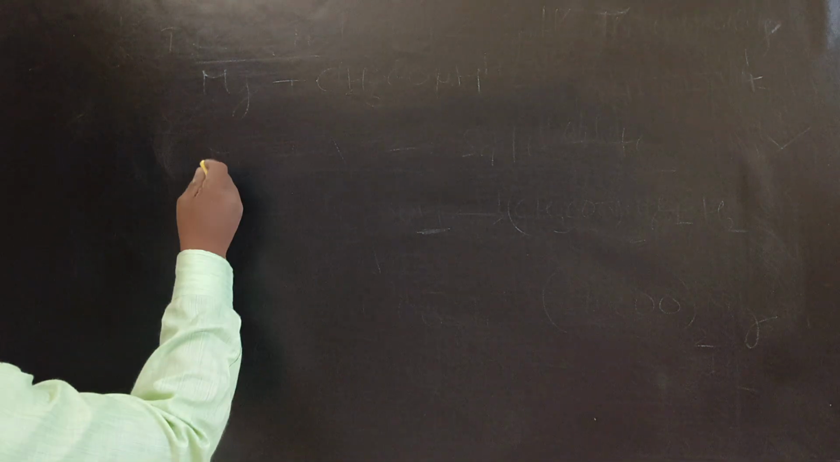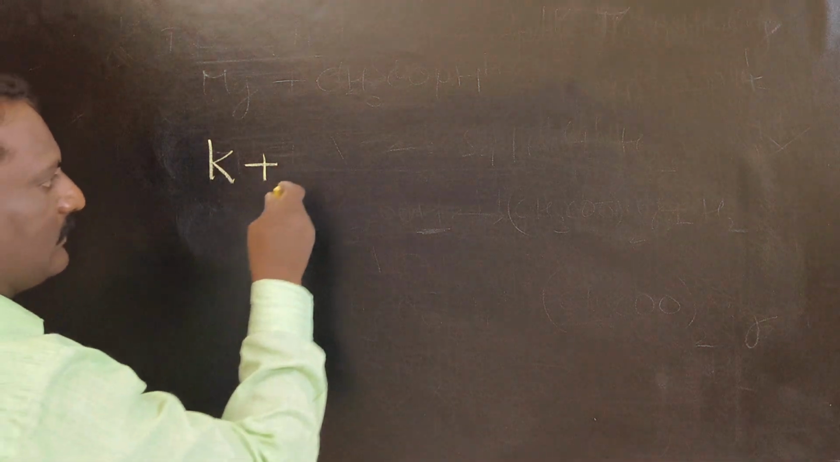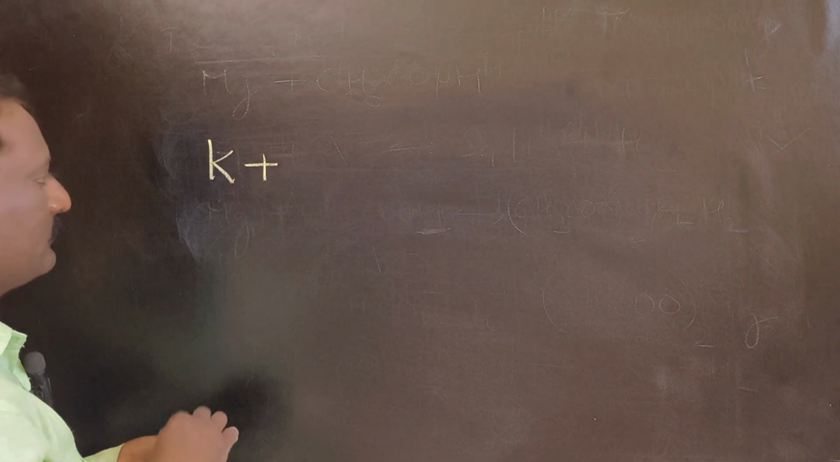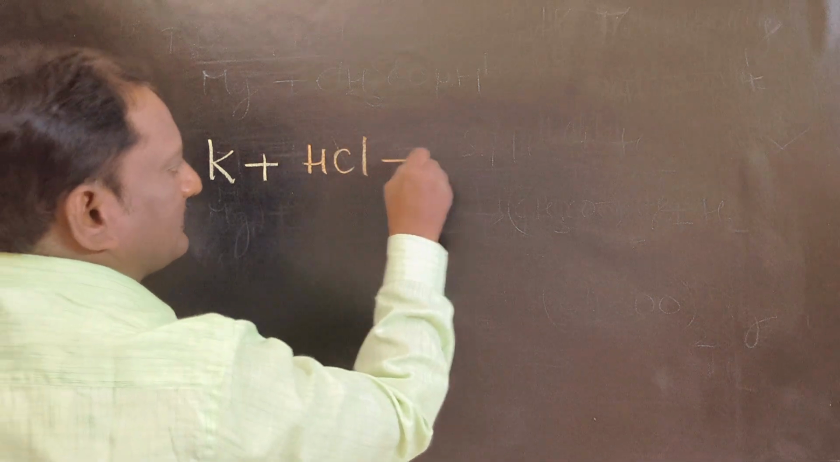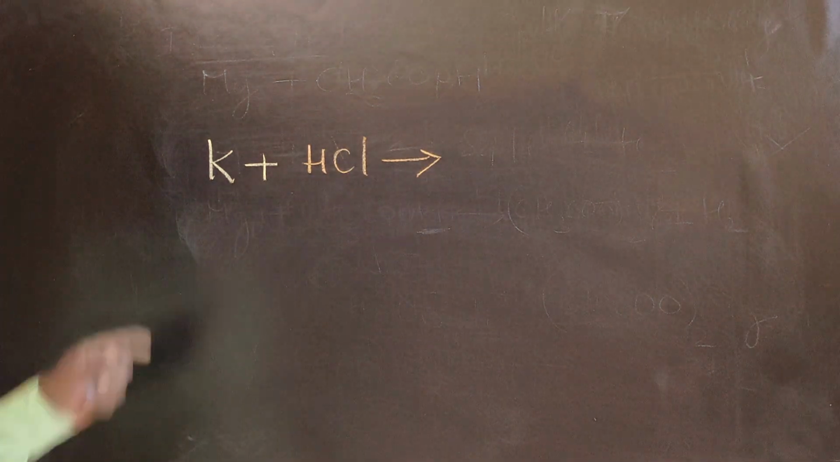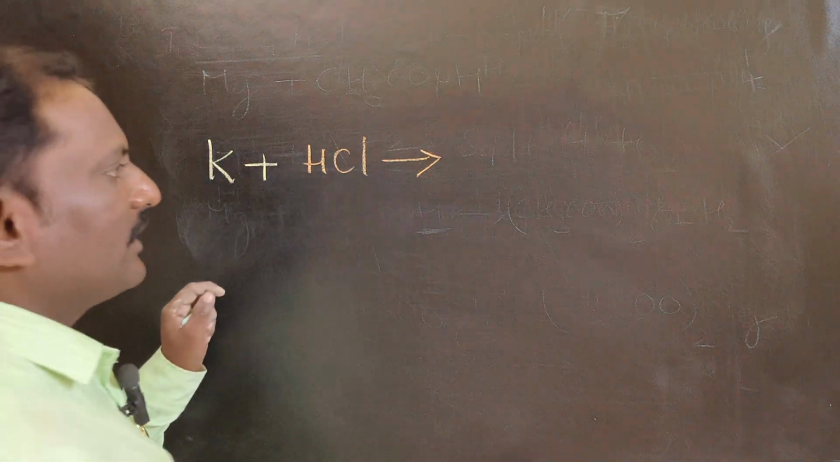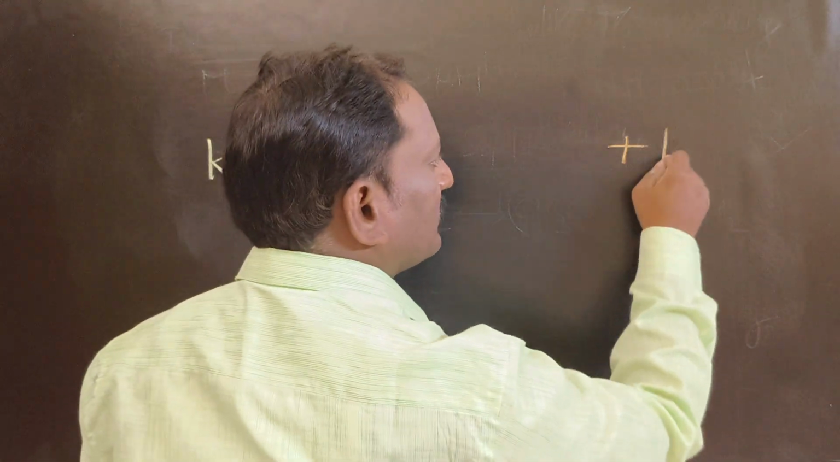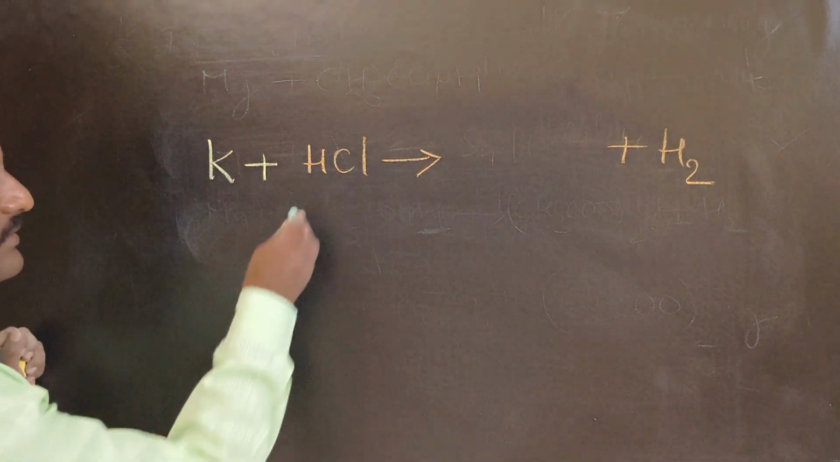One more example. Potassium with hydrochloric acid. Generally, metals react with acid to give salt plus hydrogen gas. Leave a gap for salt. How will you get the salt?